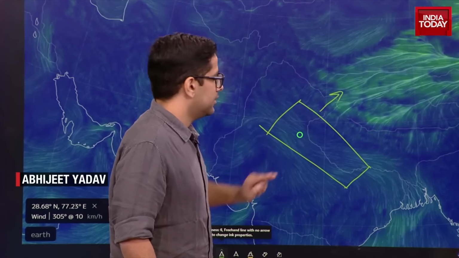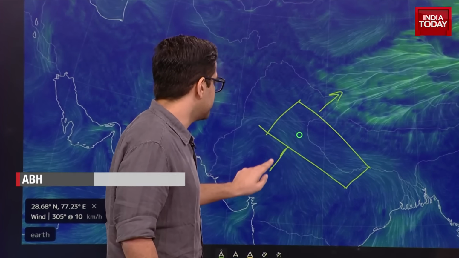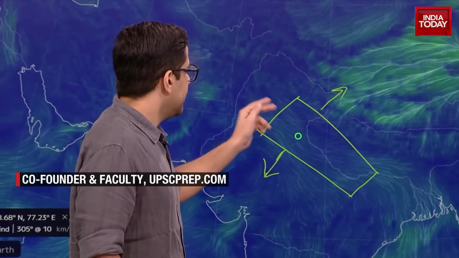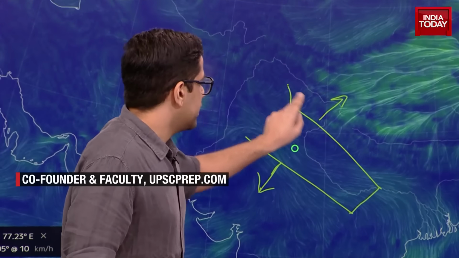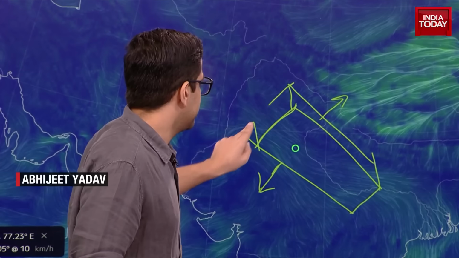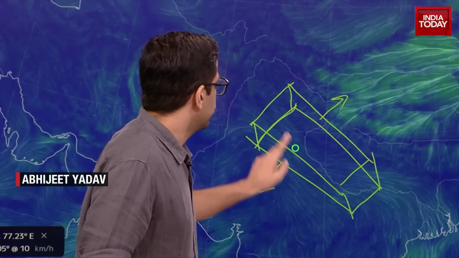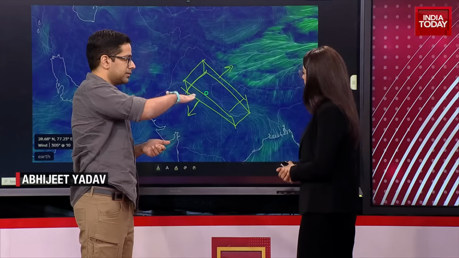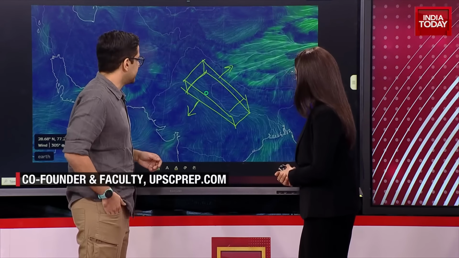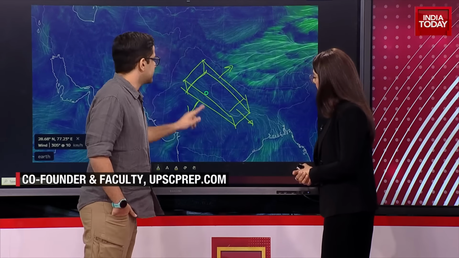Nothing is moving north because of the Himalayas. Nothing is moving south because of the Vindhyas and Aravallis. Over here, it is blocked. If I look at it as a 3D map, then nothing is going up either, because of the boundary layer, because of the capped inversion layer. Only where it can go is this.